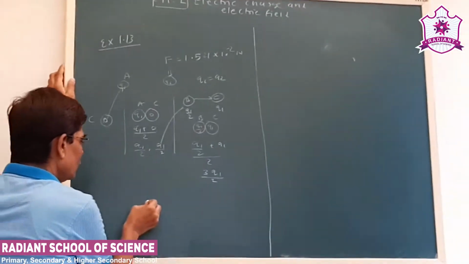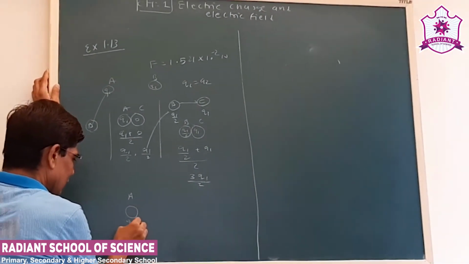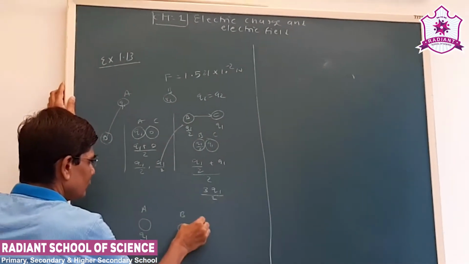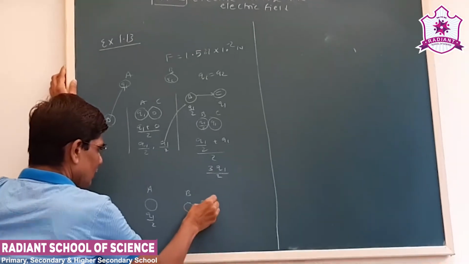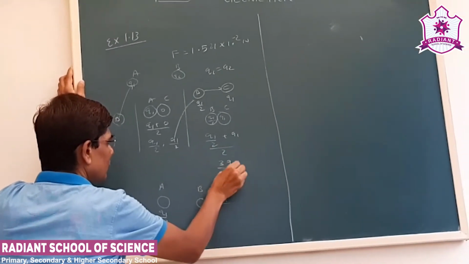Okay. Now, what is the final charge on A? A now has Q1 by 2 charge. B also has 3Q1 by 4 charge.